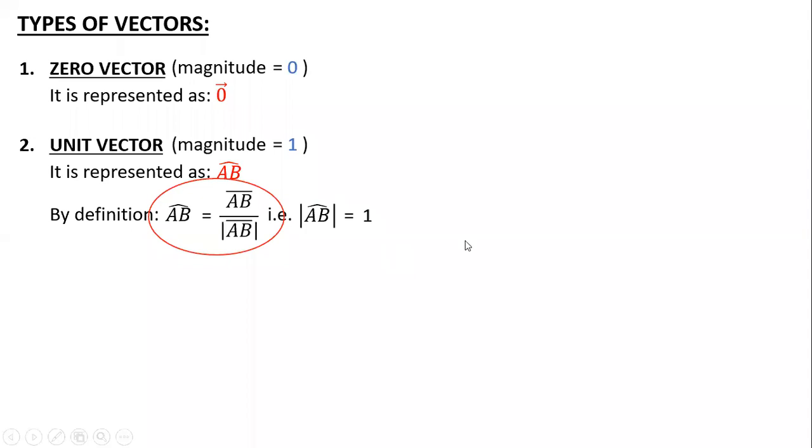Basically, whenever we define unit vectors, what does a unit vector actually mean? A unit vector is nothing but a direction, because the magnitude is obviously 1. If I multiply it by a different magnitude, suppose 6, I will get a new vector whose magnitude is 6 and whose direction is as per the unit vector.